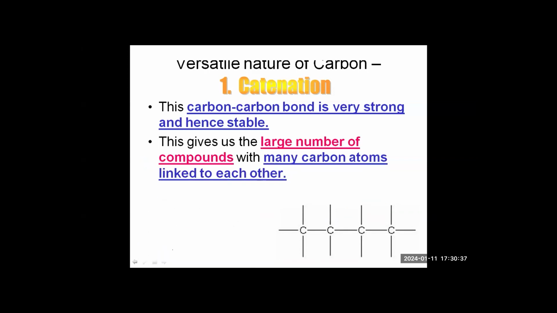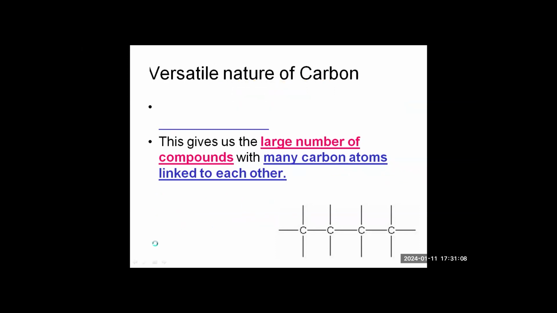Now this property of catenation is seen in silicon also, but it is not as good as carbon, because you can have a maximum of 5 to 7 silicon atoms joined one after the other, but after that the chain will break. The reason is that the bond between silicon atoms is not very strong. So it cannot hold a large number of atoms.